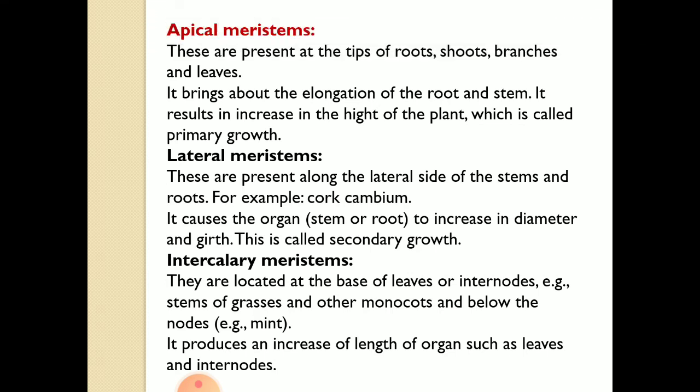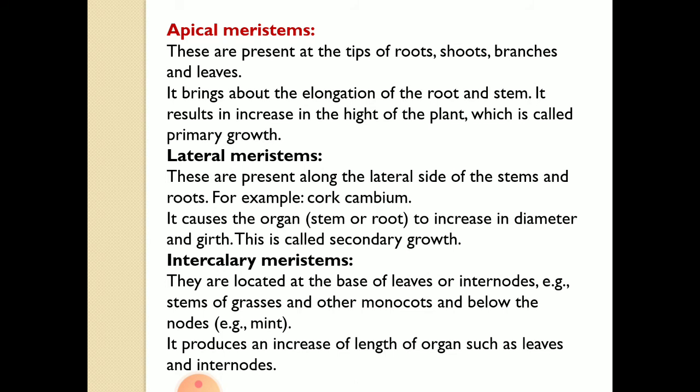Apical meristems are present at the tips of roots, shoots, branches, and wherever in the plant growth takes place. So it is basically present in the root, shoot, branches and leaves. It brings about the elongation of root and stem, meaning it helps in growth. It increases the height of the plant, which is called primary growth.